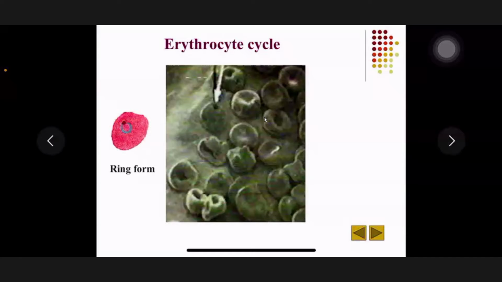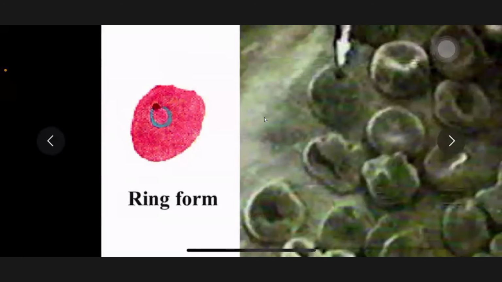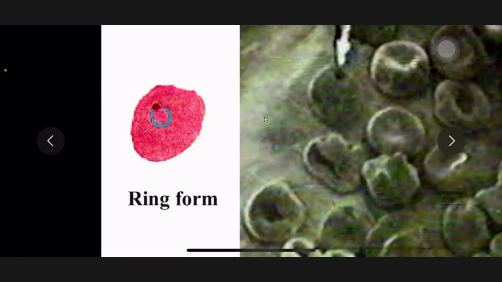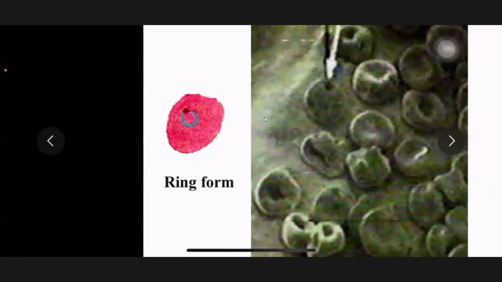Okay, so after staining, look here. Did you see the blue things? Cytoplasm. Yes, the Plasmodium cytoplasm, right? And what about the red dot here? Nucleus. Yes, nucleus. So do you think they are similar to a ruby ring? Okay, so we call them the ring form.